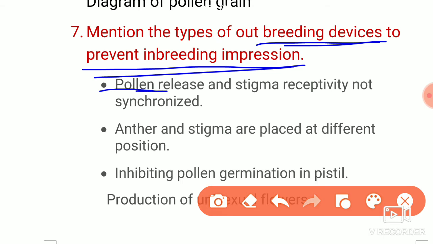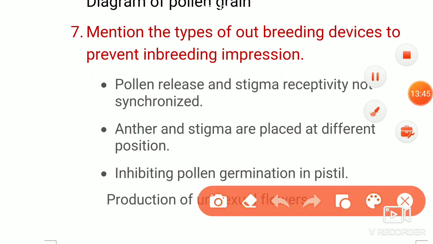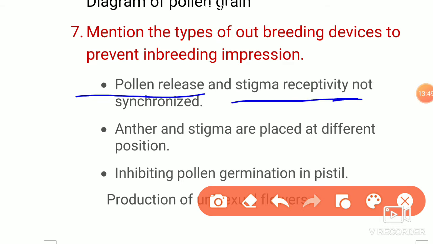Pollen grains first release before the stigma receptivity. Here the sentence is, pollen release and stigma receptivity are not synchronized. You can write it directly like this without making a sentence. Pollen grains are released first, the stigma has not yet matured, it is not ready to receive.